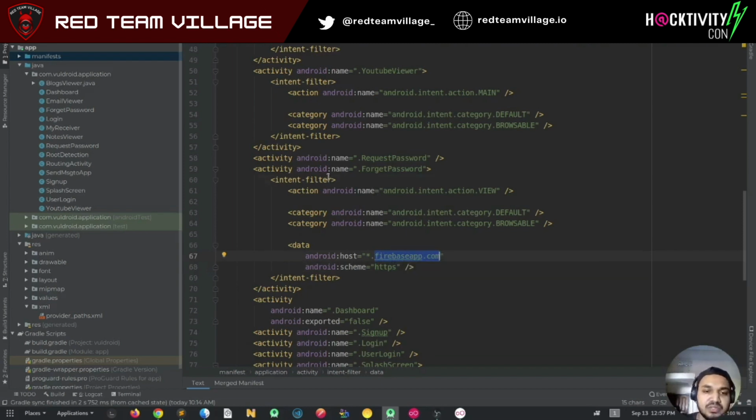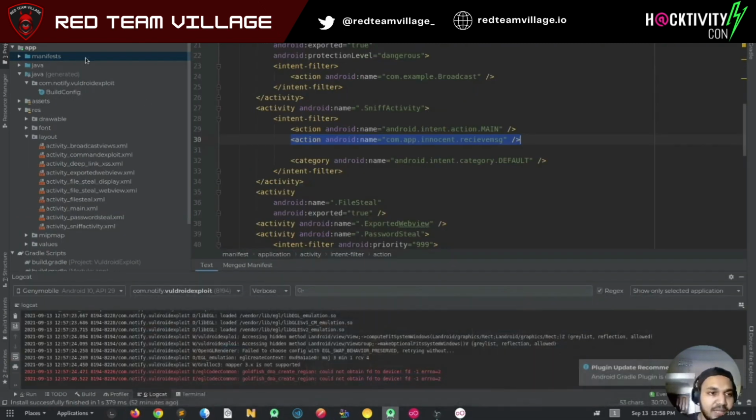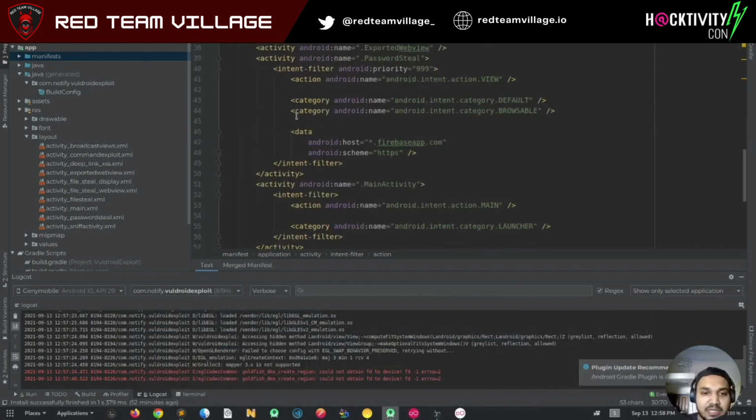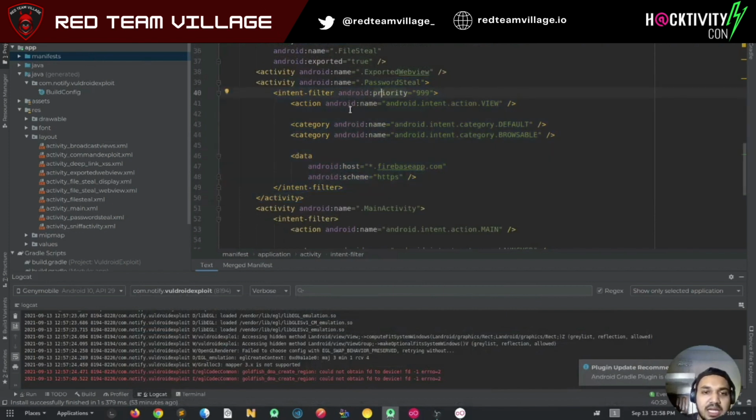Because the intent filter has no Android auto verify check, the system is not sure which app will handle this host and scheme. So a malicious application can also register the same data filter inside the intent filter. So let's see, in the worldwide application, we can also register the same. Let's say we create a new activity, that is password steal. We set the same data.